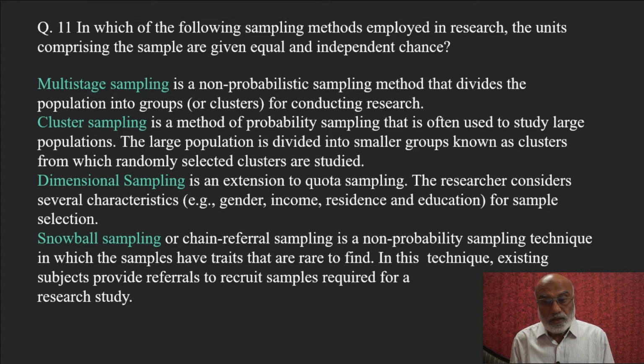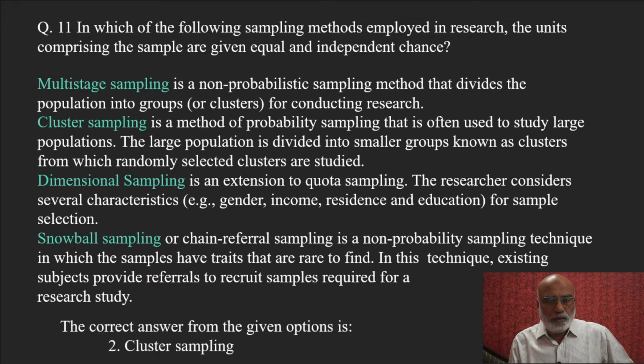In this technique, the existing subjects provide referral to recruit samples required for a research study. So, while surveying, the researcher will be asking the subjects to refer to similar kinds of samples. So, the correct answer for the given option is cluster sampling.